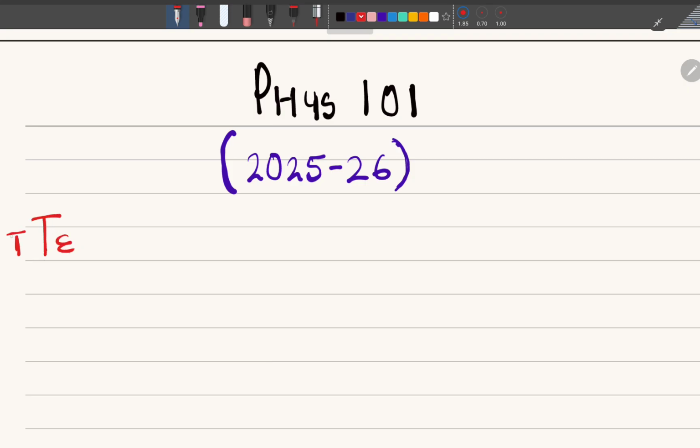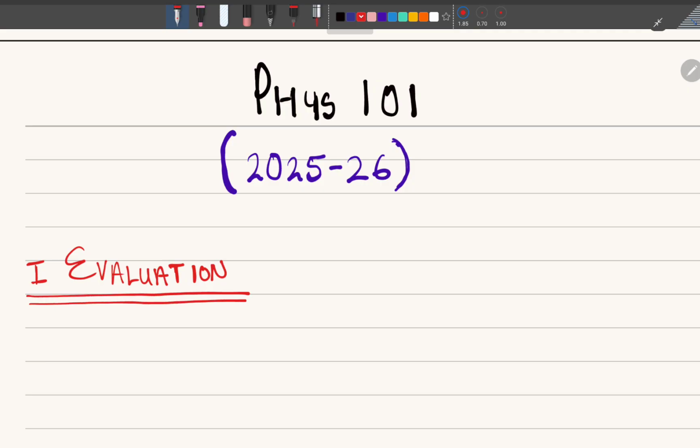First of all, we are going to say test dates. That's the first thing. Or maybe before I do that, let's talk about how physics is going to be categorized. Let's talk about the assessment, the evaluation. So we can call this the evaluation section. We want to see what value each section will have and contribute to our final mark. Then we're going to look at the test dates and all these other things.